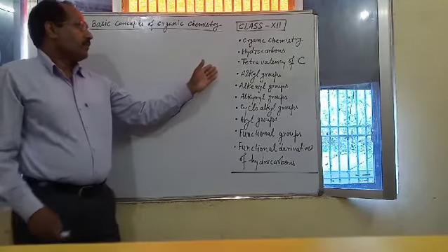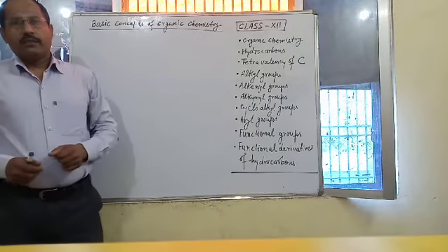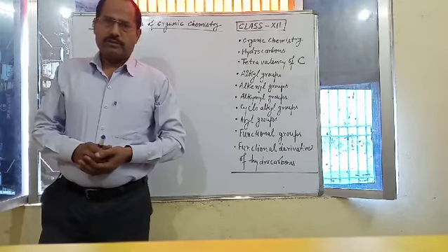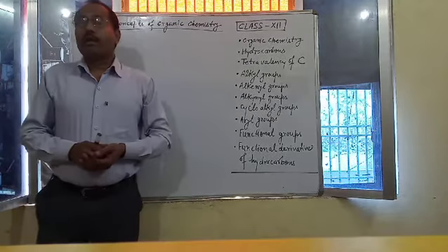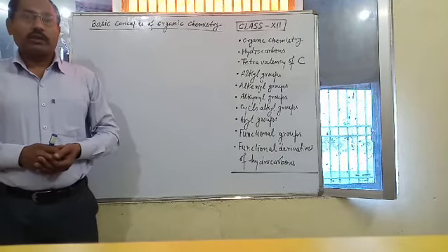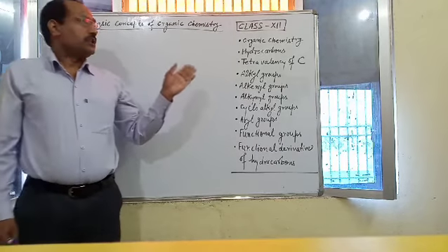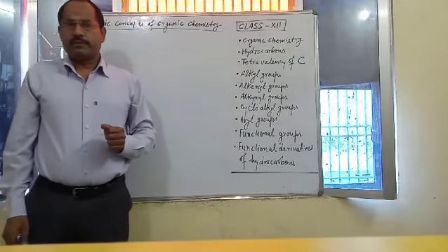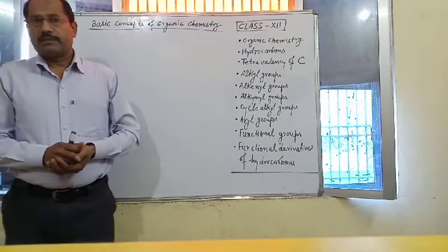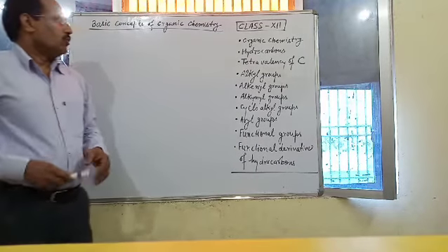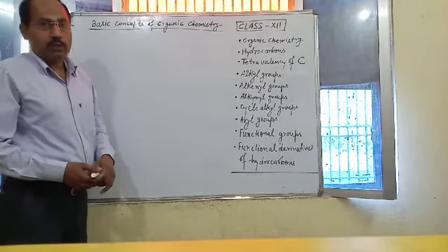Then second term is, what is hydrocarbons? Hydrocarbons are simplest organic compounds which contain only carbon and hydrogen as their constituent elements. Means the simplest organic compounds are hydrocarbons. They contain only carbon and hydrogen as their constituent elements. Okay. Now some more details about hydrocarbons, that is classification of hydrocarbons.